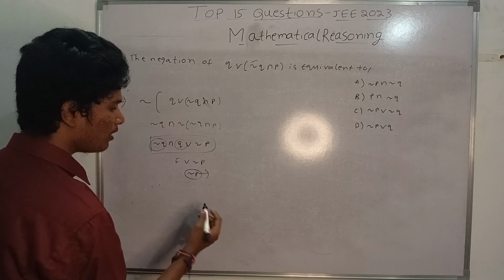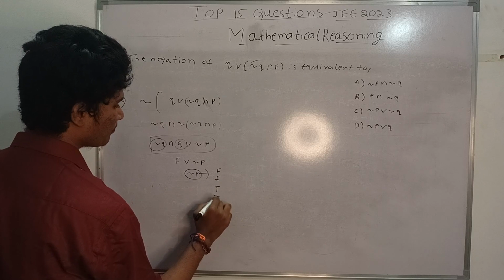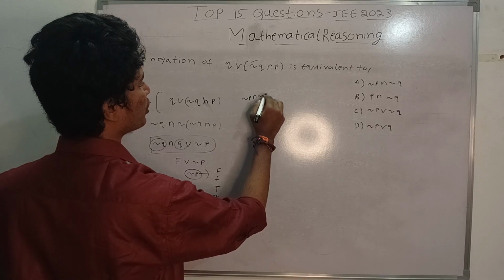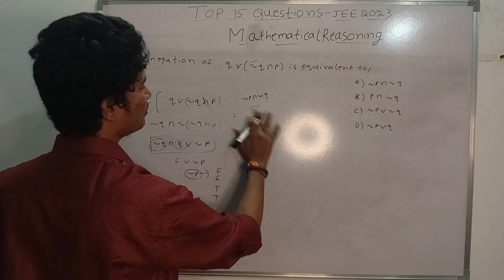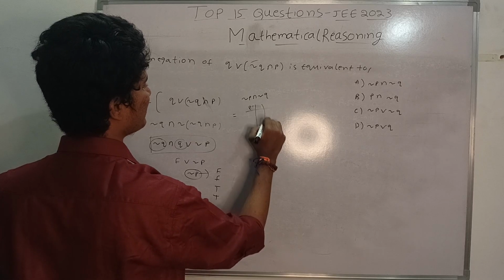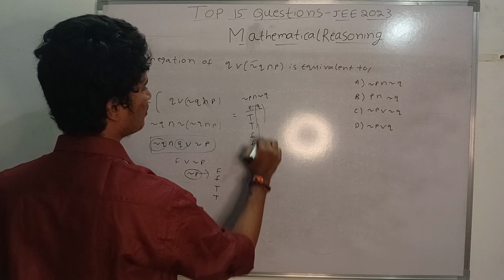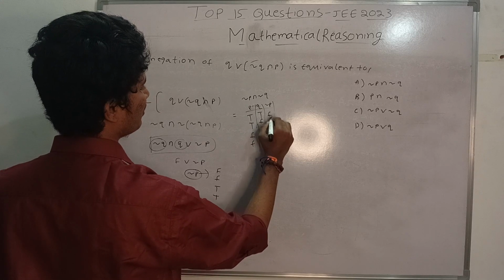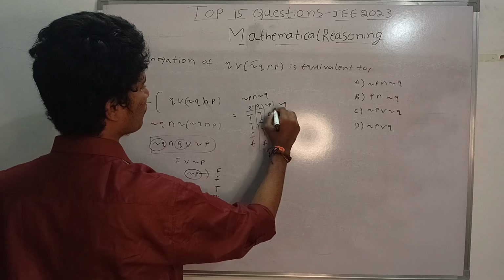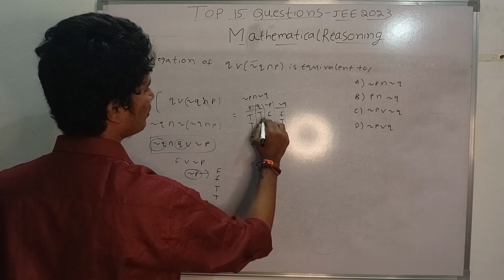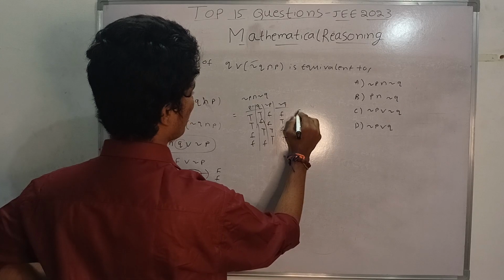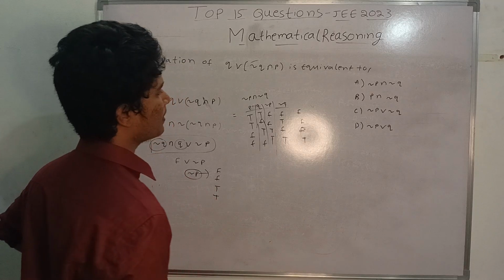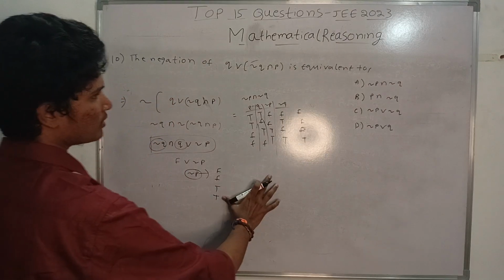What is the not P truth table? That is FFTT. So which statement is it? We have to check. I am checking negation P or negation Q. What is negation P? This is P, this is Q: T, T, F, F and T, F, T, F. Negation P is F, F, T, T. Negation Q is F, T, F, T. And these two together give F, T, T, T. So it is not equivalent to this, so it is wrong.